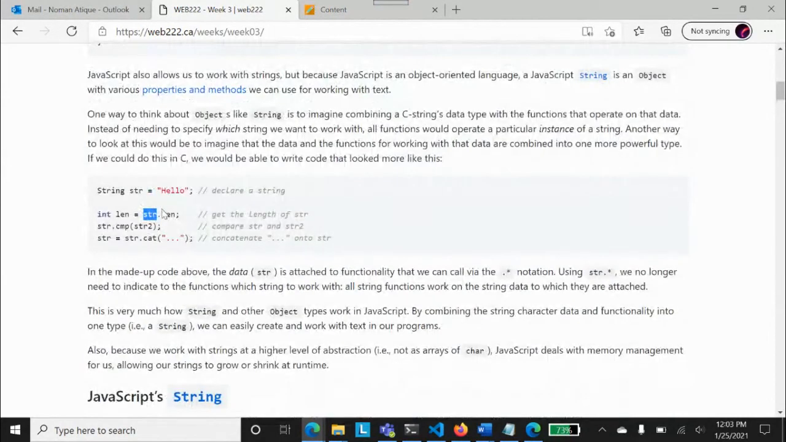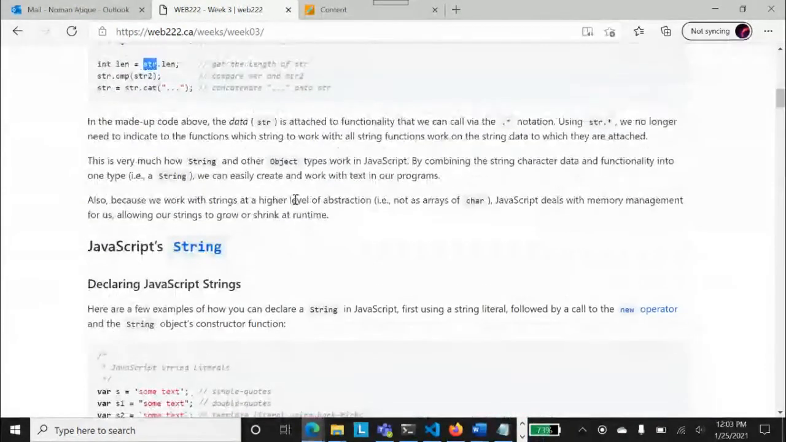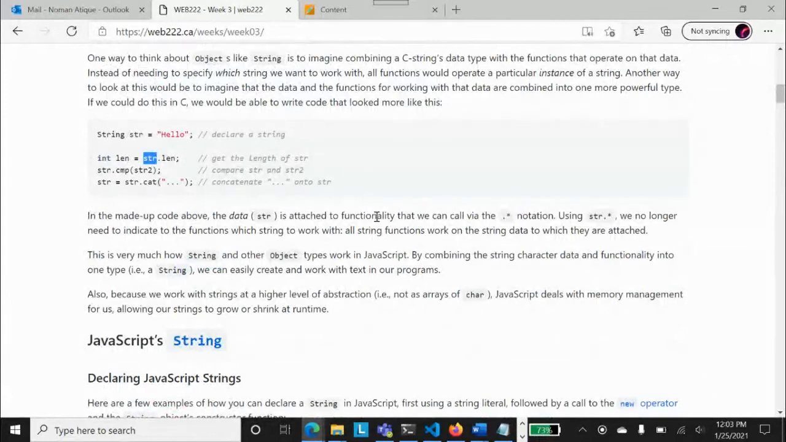So if the property or function is attached in a single container, we are able to call str.len. And again, this will make sense to you as we scaffold on this topic. But right now, consider that in JavaScript, object properties and methods are all embedded with the data.